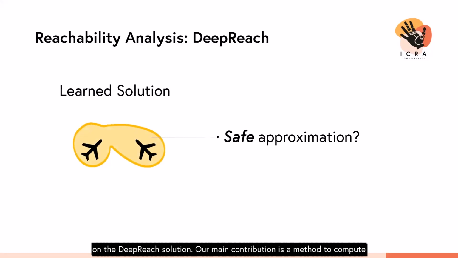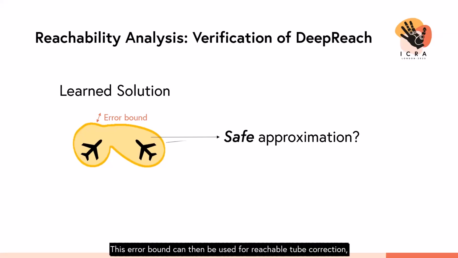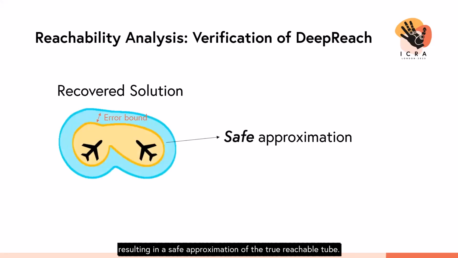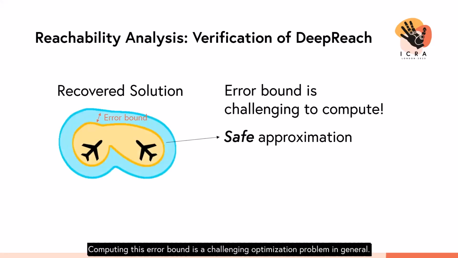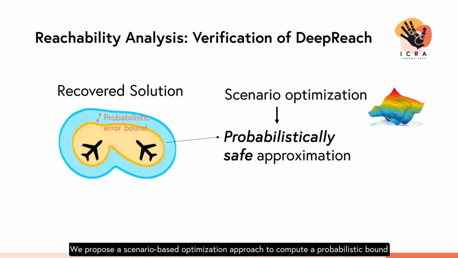Our main contribution is a method to compute an error bound for the DeepReach solution by using a self-consistency property of the learned value function and its induced optimal controller. This error bound can then be used for reachable tube correction, resulting in a safe approximation of the true reachable tube. Computing this error bound is a challenging optimization problem in general. We propose a scenario-based optimization approach to compute a probabilistic bound on this error correction for general nonlinear dynamical systems and demonstrate the efficacy of the proposed approach in obtaining probabilistically safe reachable tubes for high-dimensional collision avoidance and rocket landing problems.